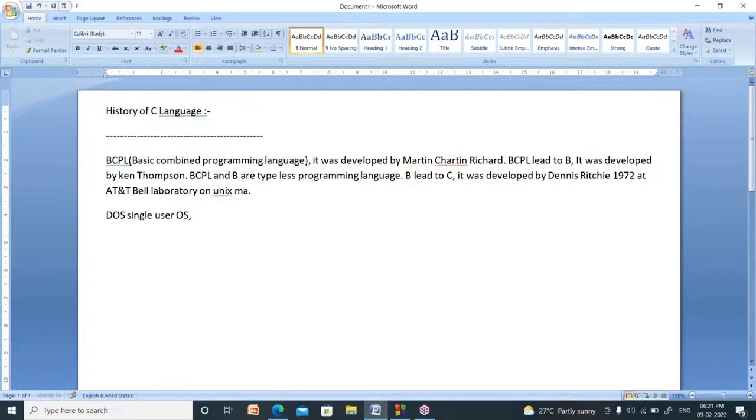This is the brief history of the C programming language.